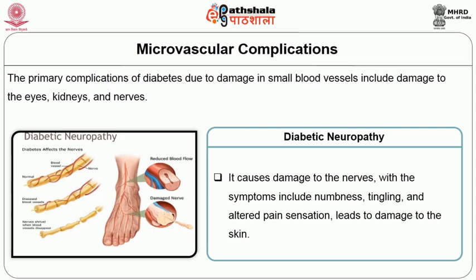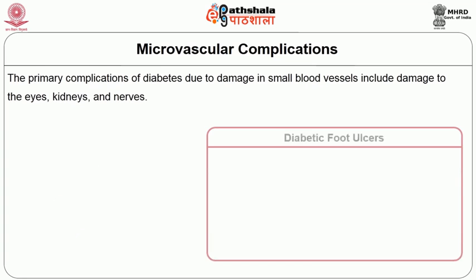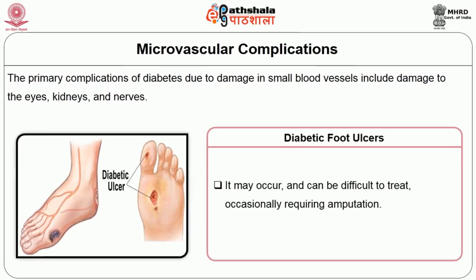The next is diabetic neuropathy. It is another microvascular complication. It causes damage to the nerves with symptoms: the patient has numbness, tingling and altered pain sensation, which leads to damage to the skin. The next is diabetic foot ulcer. It may occur and can be difficult to treat. Occasionally, the patient requires amputation of the foot.